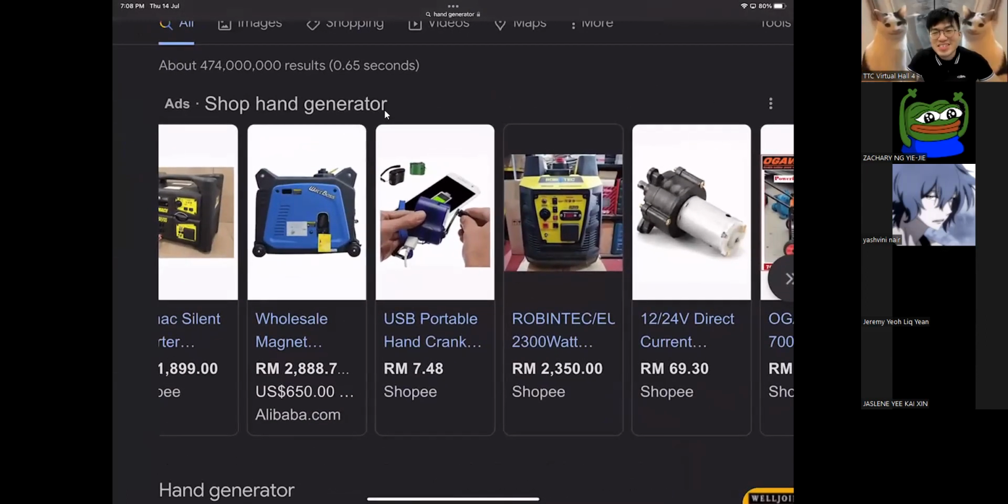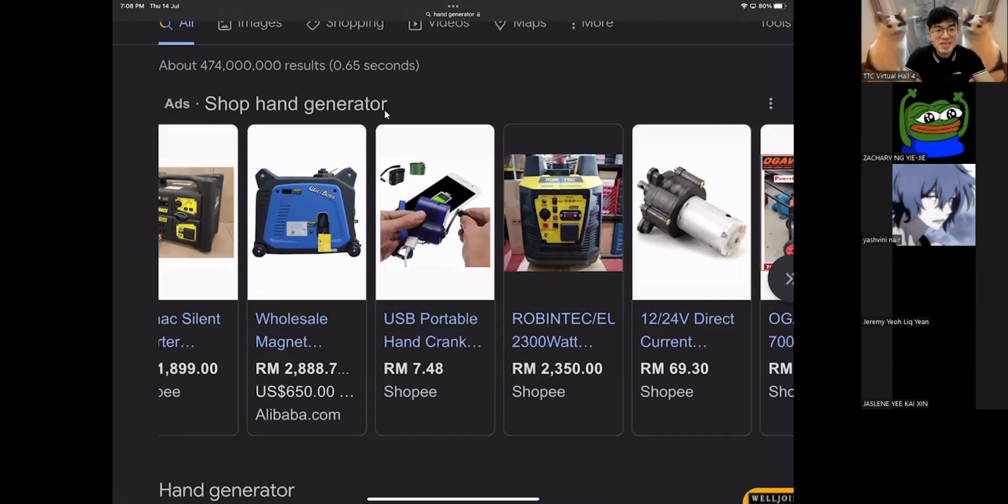$7.48. What is this? You use your hand to generate electricity to charge your phone. Wow, you burn calories as well, you burn fat as well. If you're too free, only normal people buy a power bank. You're special, you buy this hand crank generator. You spin that mini generator with your hand, and that thing will power to charge your phone.